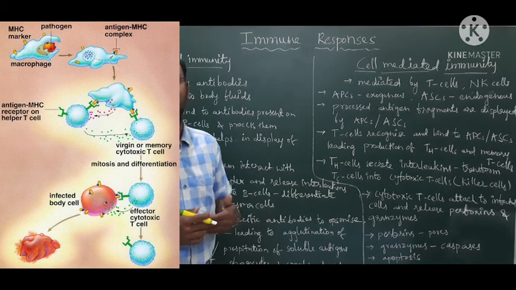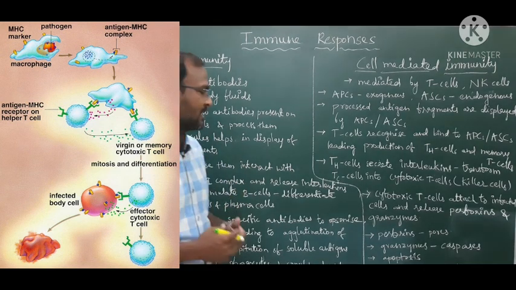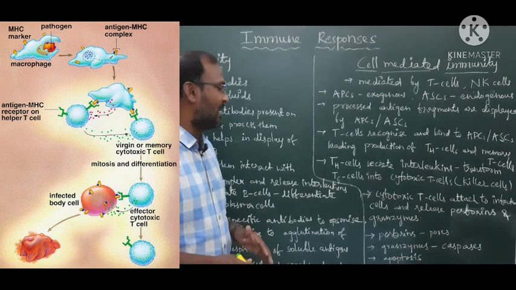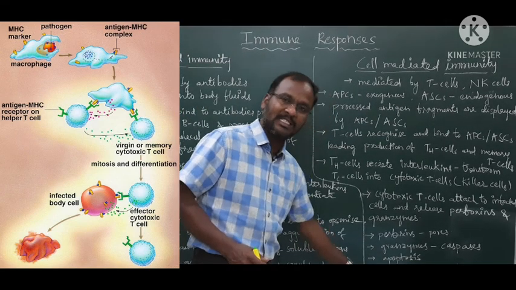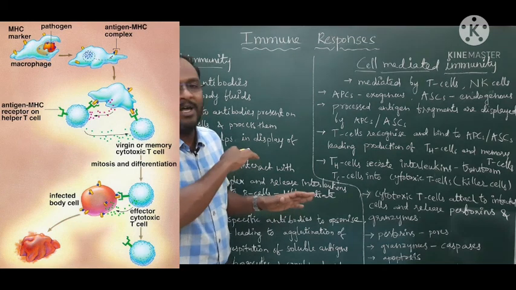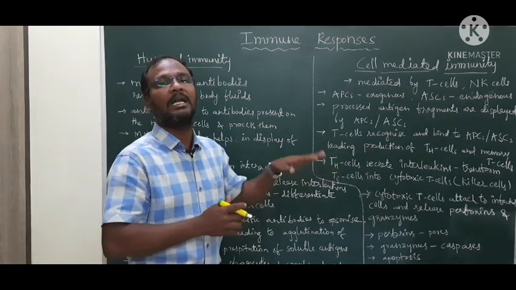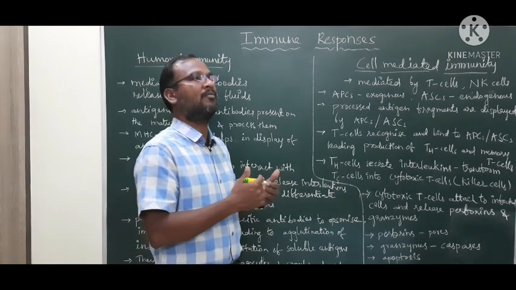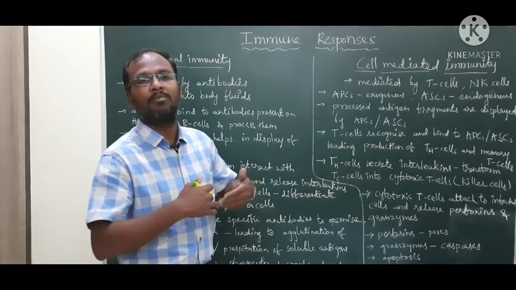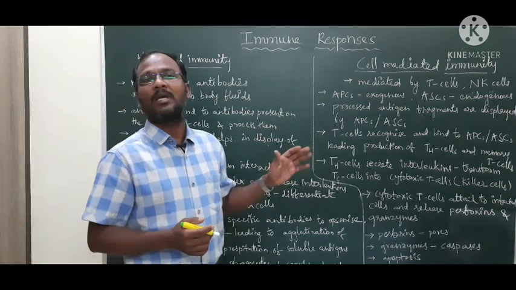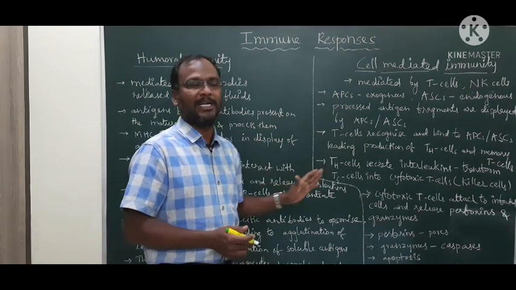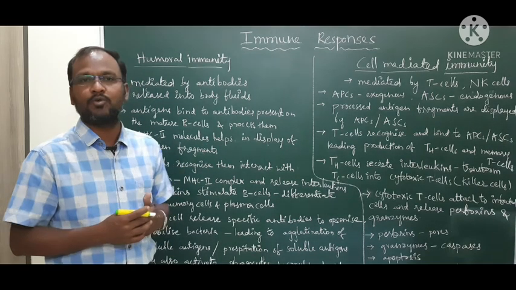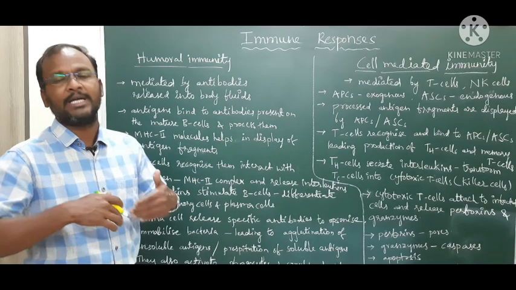It is a programmed self-destruction, and this apoptosis naturally kills the infected cells. In case of NK cells, the natural killer cells are very similar to the cytotoxic T cells, and they also kill the infected cells. By the way, they protect from the disease causing antigens in case of cell mediated immunity. So these are the two kinds of immune responses the body naturally shows to protect from various kinds of infections.